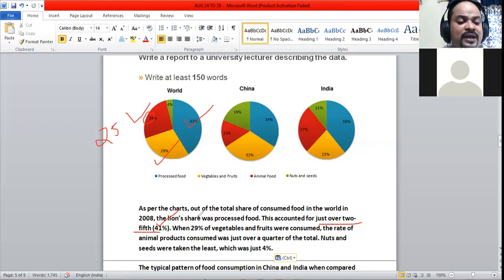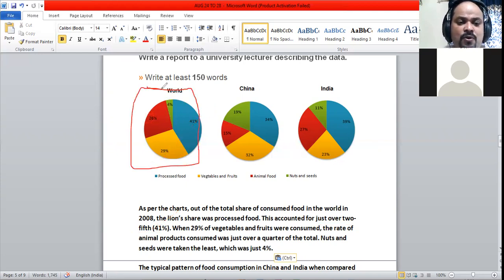Nuts and seeds were taken the least, which was just 4%. So we have completed the data of the world here. The picture is clear. This is the pattern of consumption of food in the world.